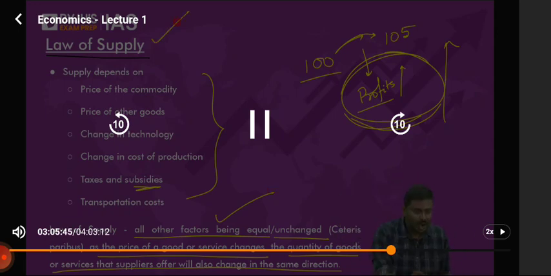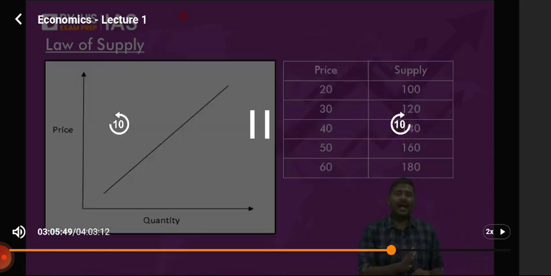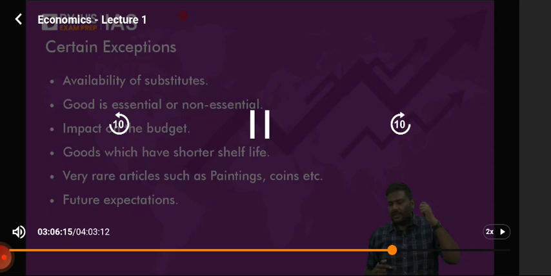How do I represent the law of supply? The upward curve. I can use a technical term here. This is called an upward sloping curve. I repeat, this is referred to as an upward sloping curve. For the law of demand, the curve was a downward sloping curve, and this is an upward sloping curve. Any problem with the law of demand and law of supply, please do let me know now. Any difficulty? The law of demand is the buyer's side. The law of supply is the seller's side.